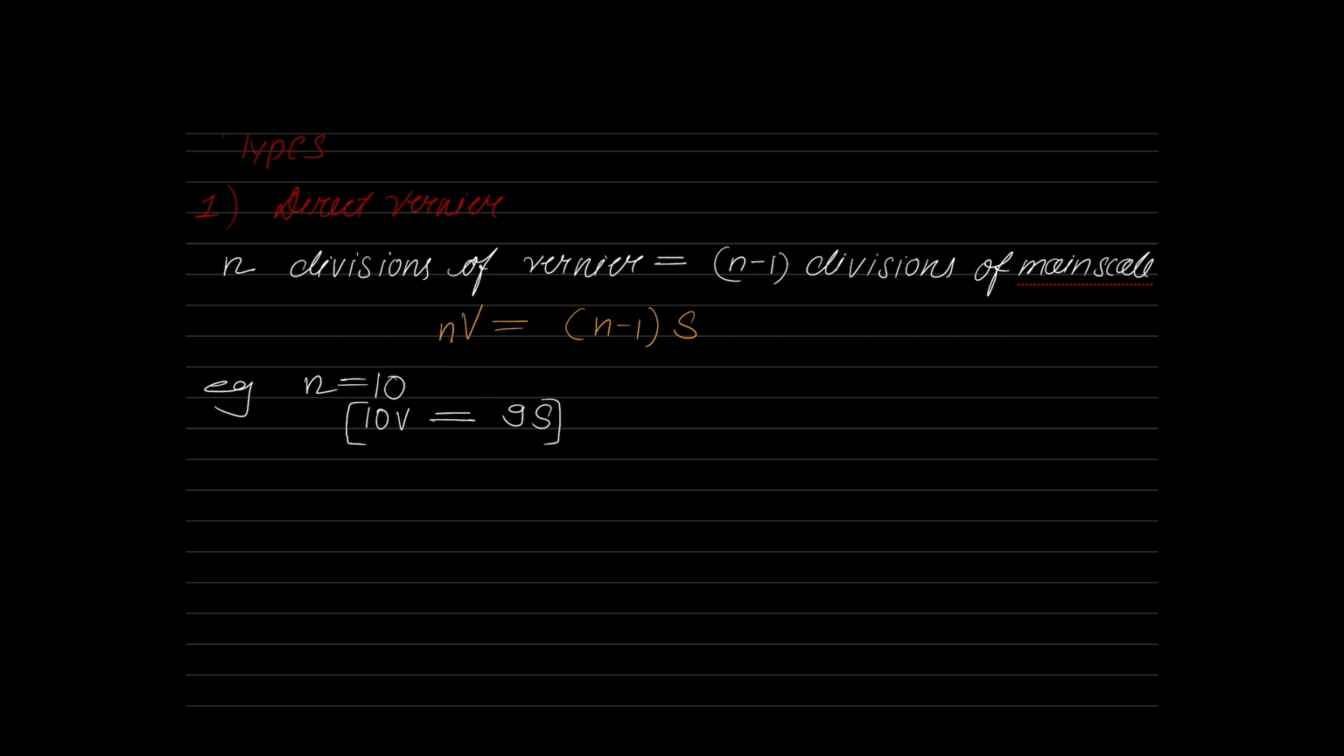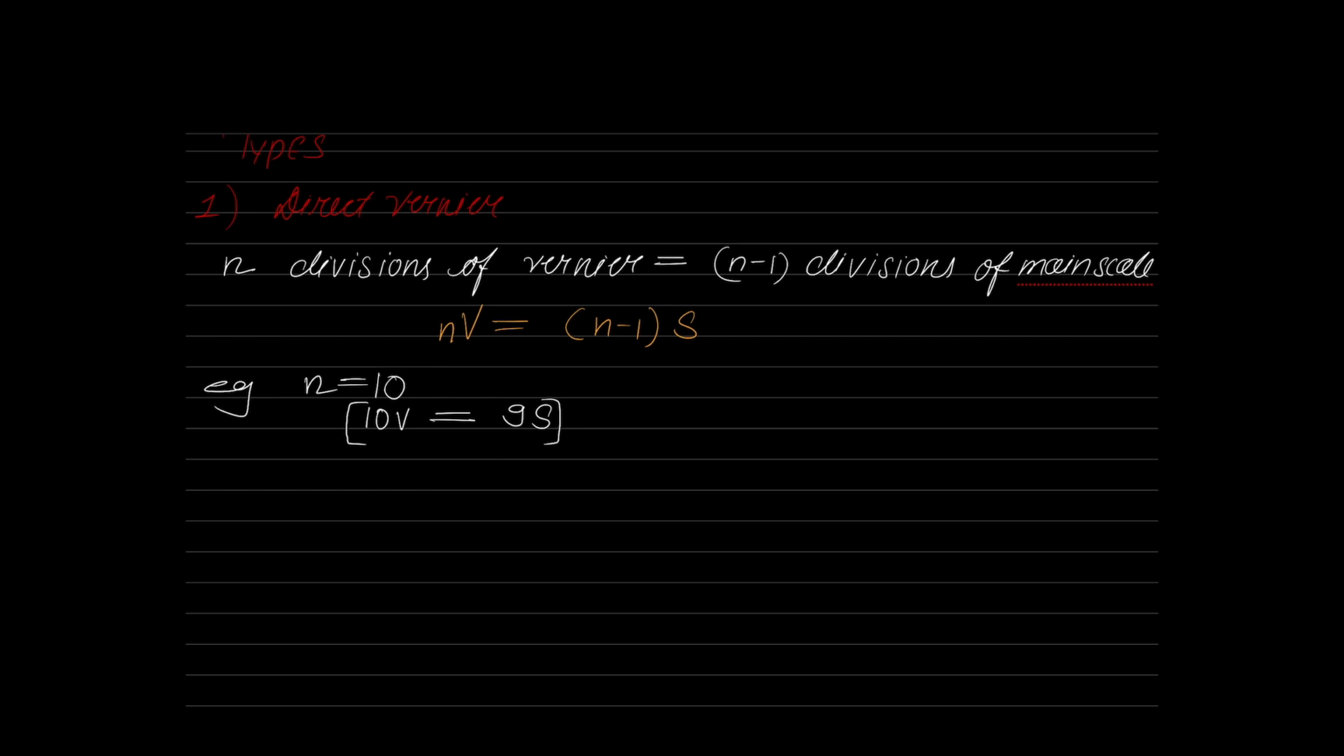Or I can say it like this. What is the total length of the vernier? 10V is going to be equal to what? 9 divisions of main scale. Total length of the vernier means 10V. That total length of the vernier is equal to 9 divisions of your main scale. That is another understanding.